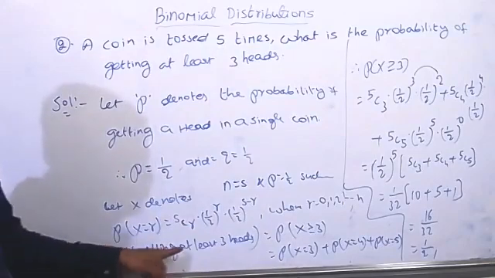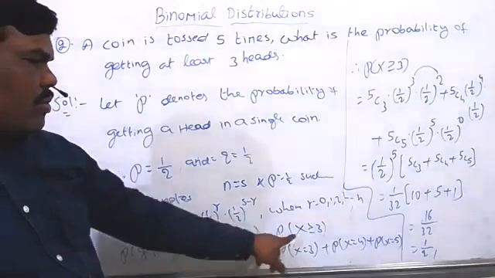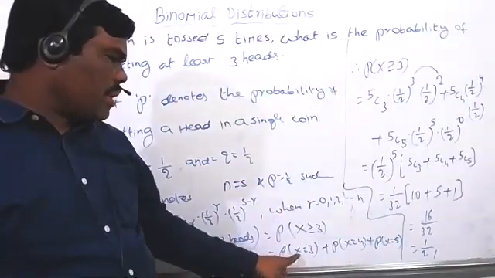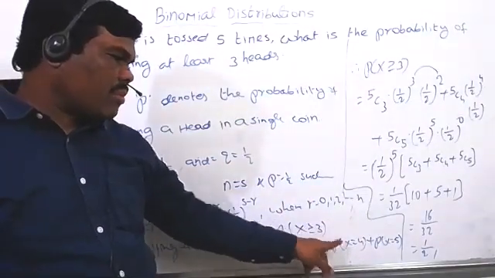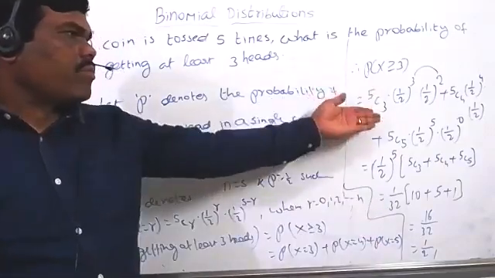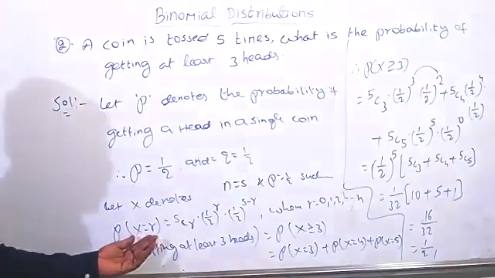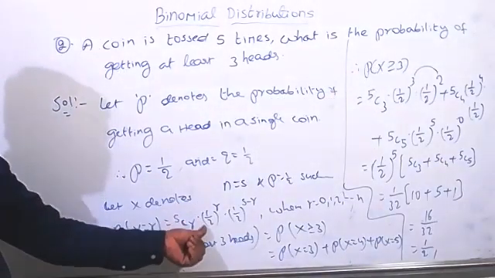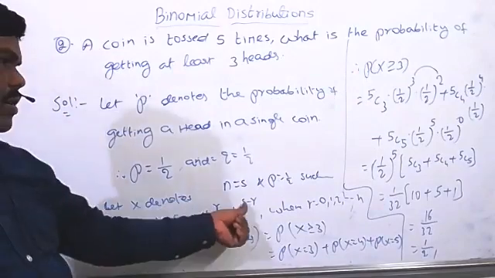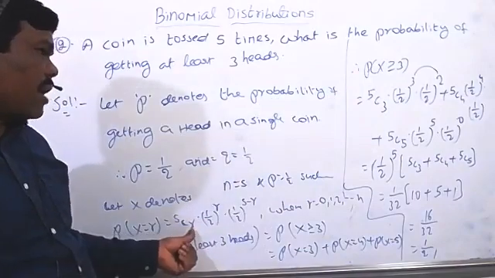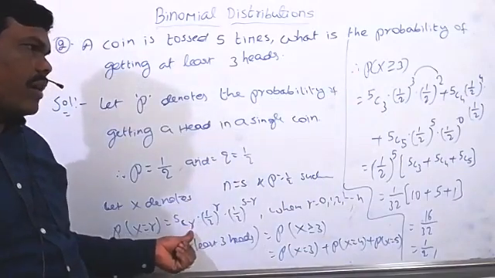So probability of getting at least 3 heads equals probability of X equal to 3 plus probability of X equal to 4 plus probability of X equal to 5. The same formula can be utilized. Already I wrote the formula here. Probability X equal to r equals 5Cr into (1/2)^r into (1/2)^(5 minus r). In this, r equal to 3 first, plus r equal to 4, plus r equal to 5.